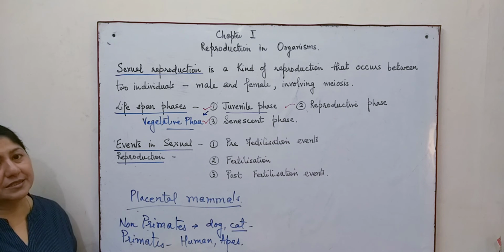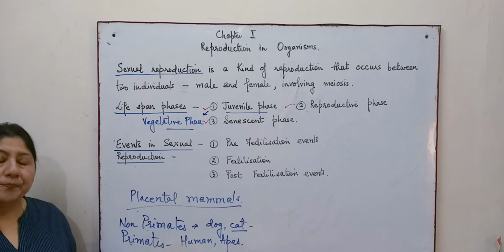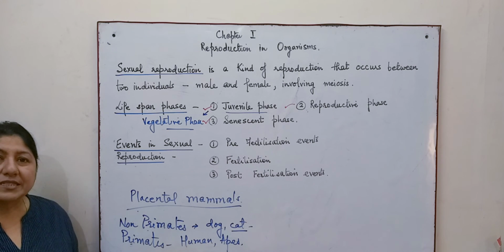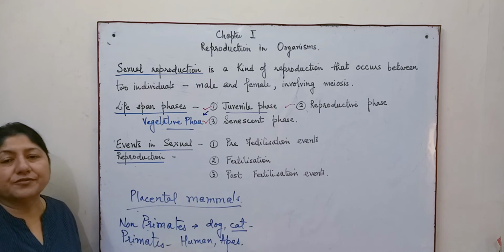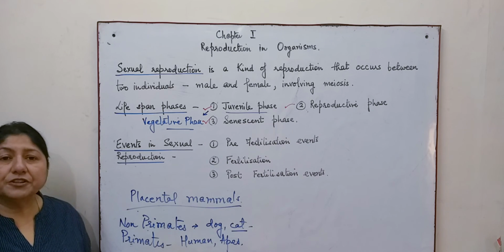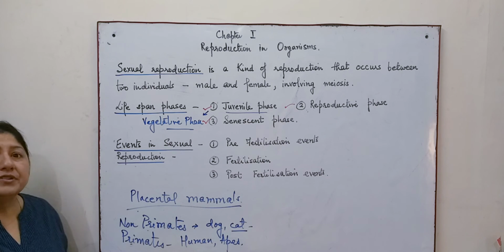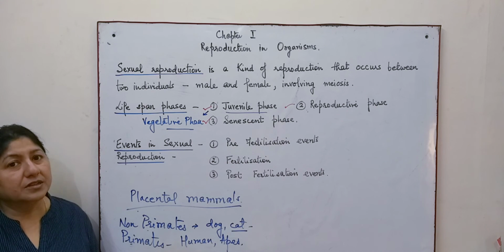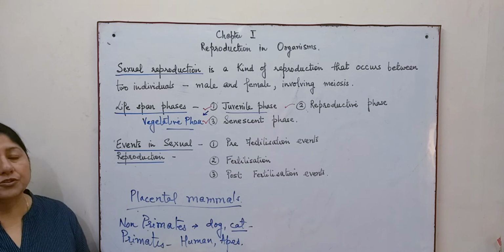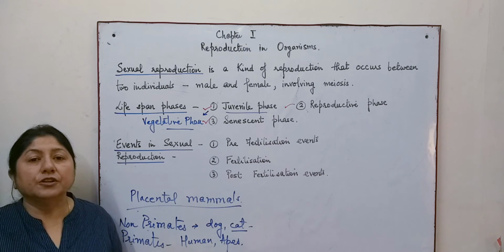In the non-primates, there is a heat period during which the female is ready to accept the male, and as a result the fertilization takes place. Now, when we talk of fertilization, the fusion of the gametes results in the formation of the zygote, and this zygote then develops through a series of changes into the new organism.